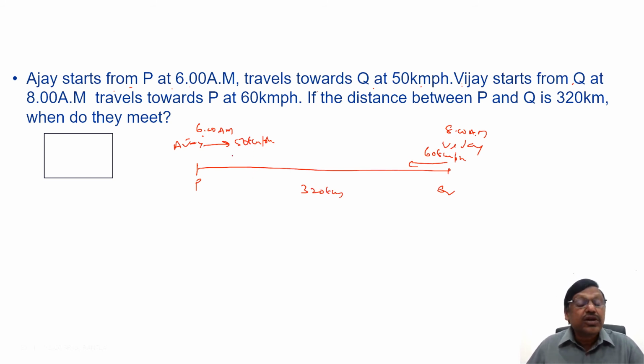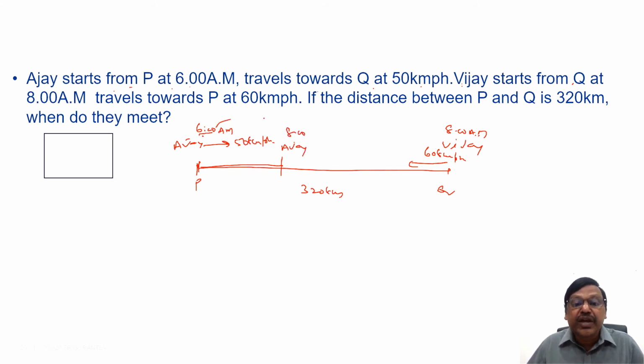Simple. So now from 6 o'clock, is the relative speed in effect? No, because a relative speed question comes when there are two moving objects or two moving people. Ajay starts at 6 o'clock but Vijay starts at 8 o'clock, means 6 to 8 Ajay is only traveling, Vijay is not traveling. So let us say by 8 o'clock, by the time Vijay starts, how far Ajay has already come towards Q? See, 6 to 8, let us say Ajay has come up to here by 8 o'clock.